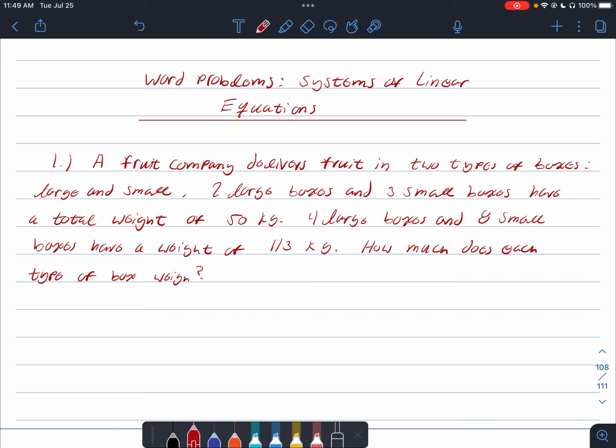But today, I wanted to focus a little bit on some word problems involving systems of linear equations. Now, while I do think it is worthwhile studying systems of linear equations for the final, I probably wouldn't worry too much about word problems. In past exams, at least in recent exams that I can recall, there have not been word problems involving systems of linear equations, or really that many word problems at all. So if you're stressing out about word problems, I probably wouldn't.